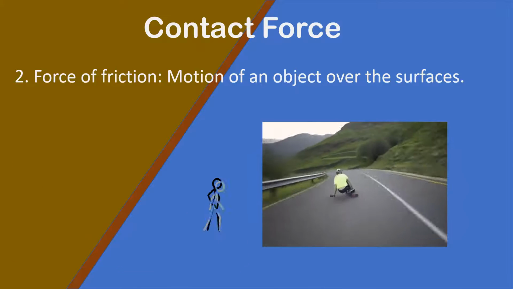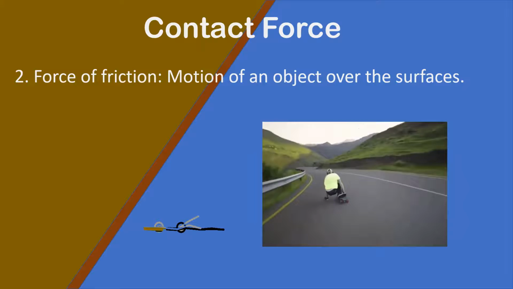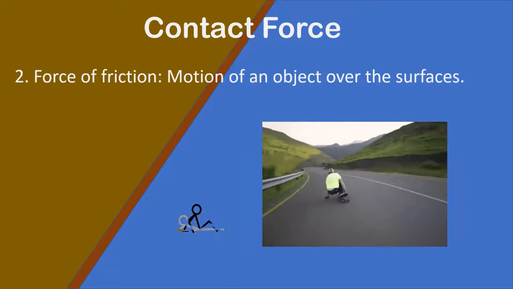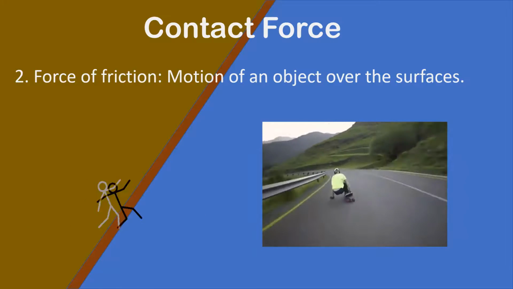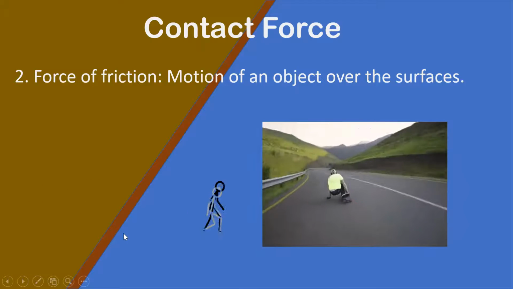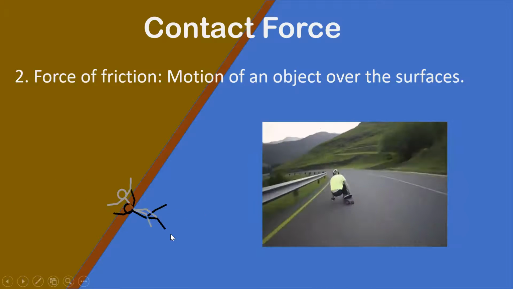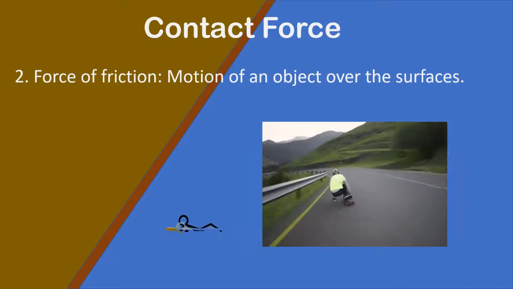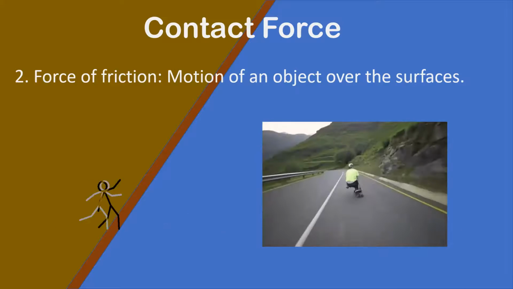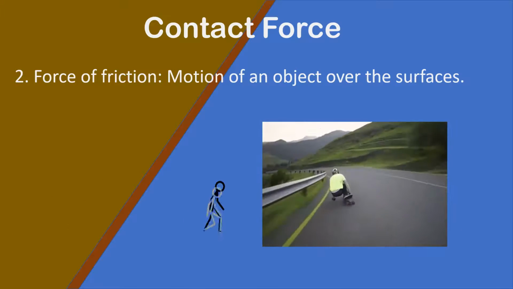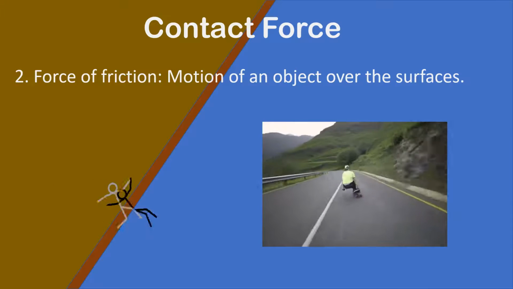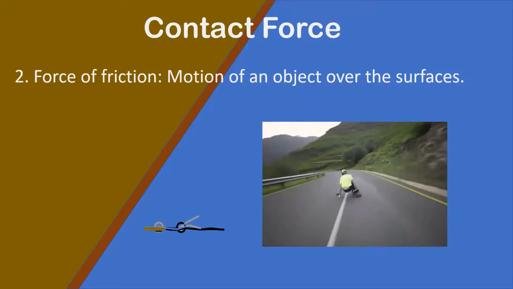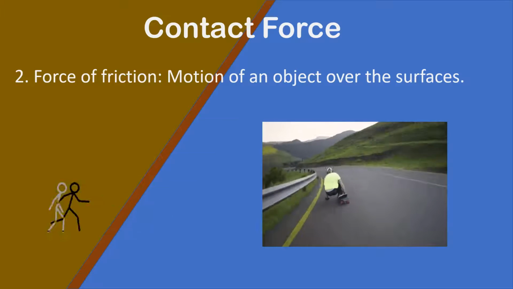So what is that force of friction? It is the force observed between two surfaces. In the first example, what happened? The object is moving because of the slippery surface, so he is falling down. He does not have balance over his body and the person is falling because there is no proper grip, so he is not able to balance himself.